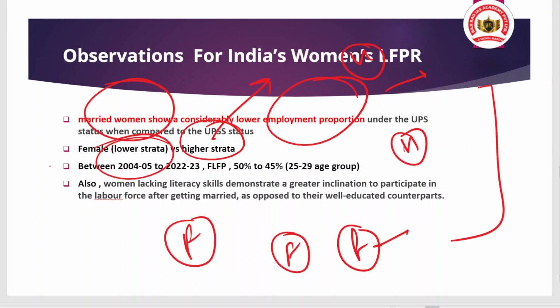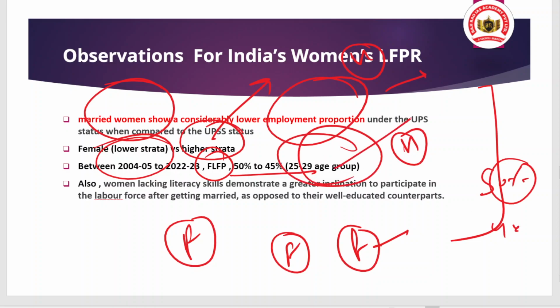Between 2004-05 and 2022-23, the female labor force participation rate declined from 50% to 45% in this age group. This age group belongs to married women. That means when a woman gets married, the chances for her career development get blocked and reduced, because of the increase in domestic responsibility and the lack of independent decision-making by the woman. So those are the issues.